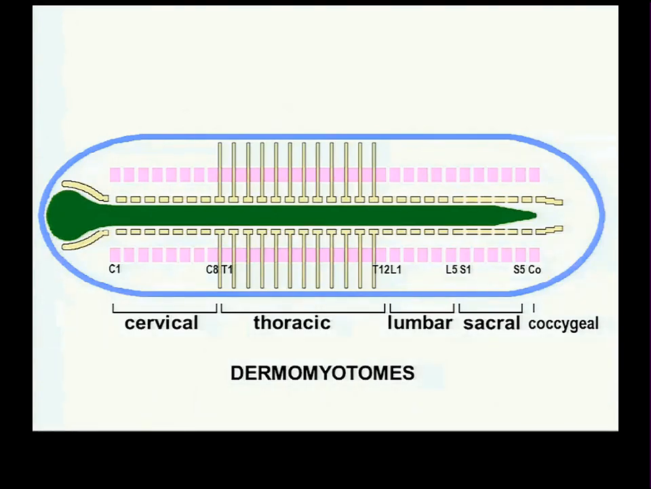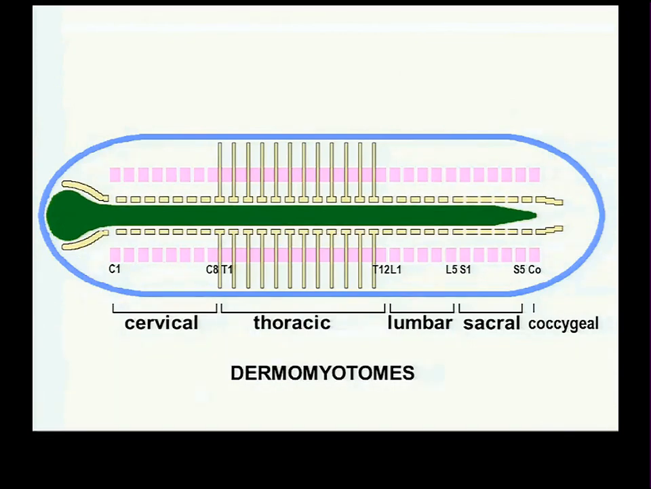And what this means is that everything is screwy number-wise. Because the first cervical dermamyotome actually lies cranial to the first cervical vertebra. And the second cervical dermamyotome lies cranial to the second cervical vertebra. And the 8th cervical dermamyotome lies cranial to the first thoracic vertebra. But after that, all the dermamyotomes lie caudal to the vertebra of the same number. That's just the way it is.